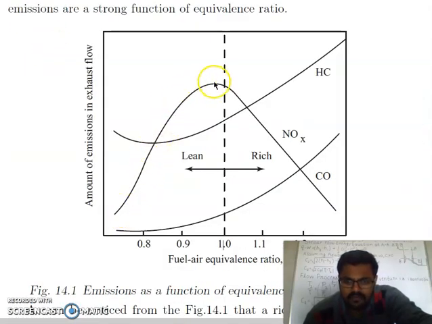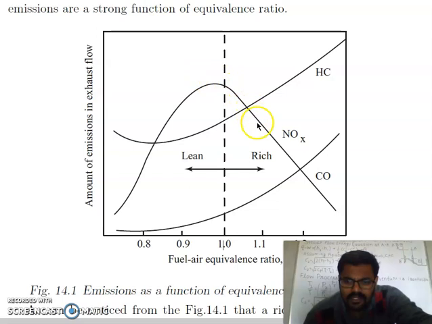You can see this NOx curve. This is highest here before the equivalence ratio. This is the highest value. Now nitrogen is an inert gas. This does not produce any power, or we don't want nitrogen to react. But at equivalence ratios before this point, the temperatures are very high, due to which nitrogen will react with the oxygen. Also, because we are using a lean mixture, there is enough oxygen to react with nitrogen. So that's why NOx emissions, meaning NO2 and NO3, are more here.